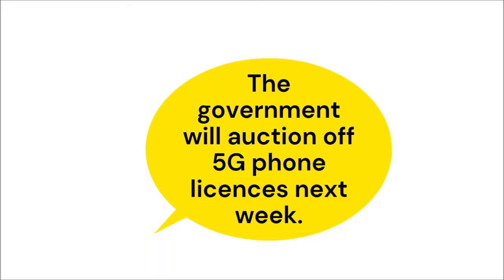So that means essentially that the government will sell to the highest bidder 5G mobile phone licenses next week. And of course, you can also say the government will auction 5G phone licenses off next week. That's the joy of using transitive verbs.